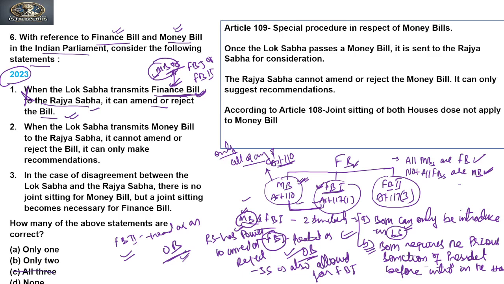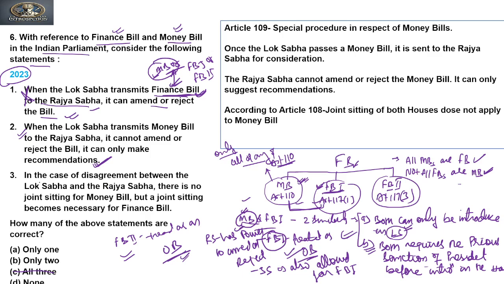Now, if we come to the second statement, it says when the Lok Sabha transmits a money bill to the Rajya Sabha, it cannot amend or reject the bill. It can only make recommendations. Yes, it is true, and this we have also seen in the previous question, when we discussed the money bill. Clear? So second is true. So D cannot be the answer. It means none cannot be the answer, right? So D has also been ruled out.